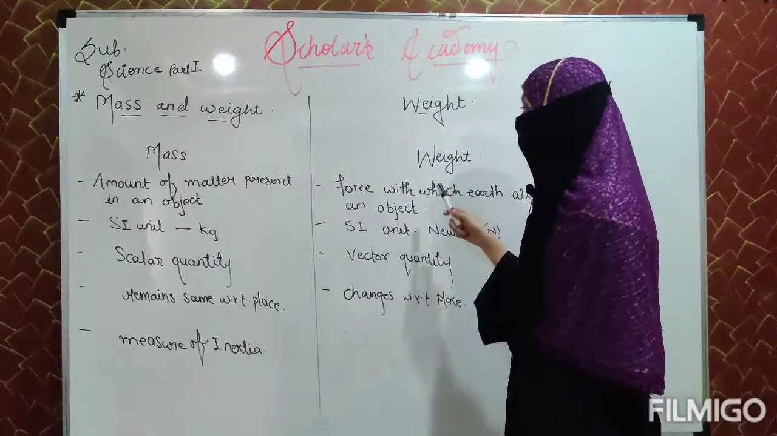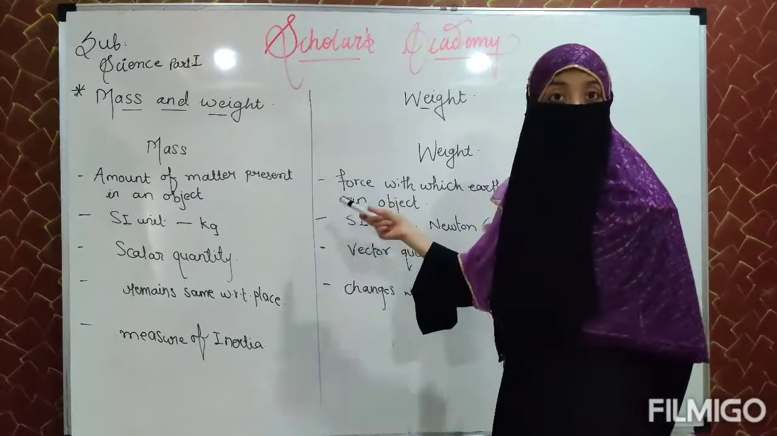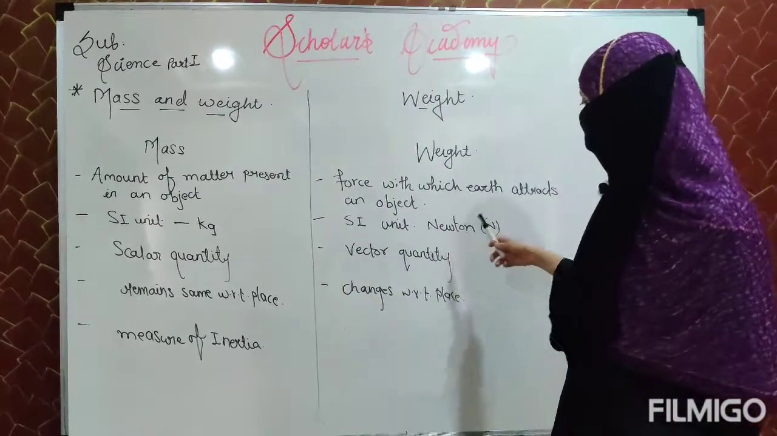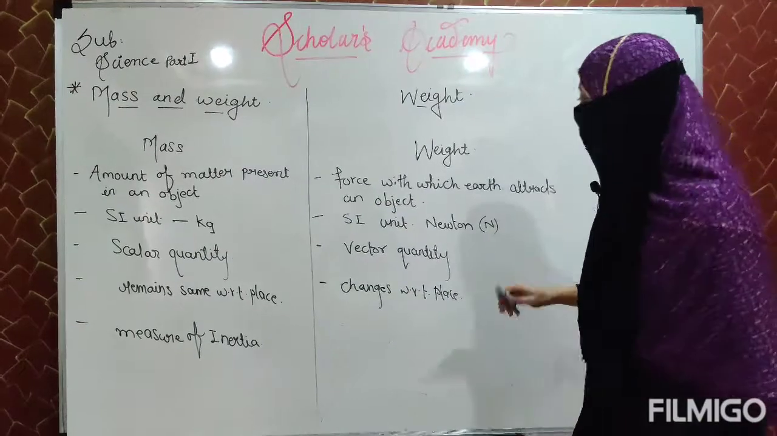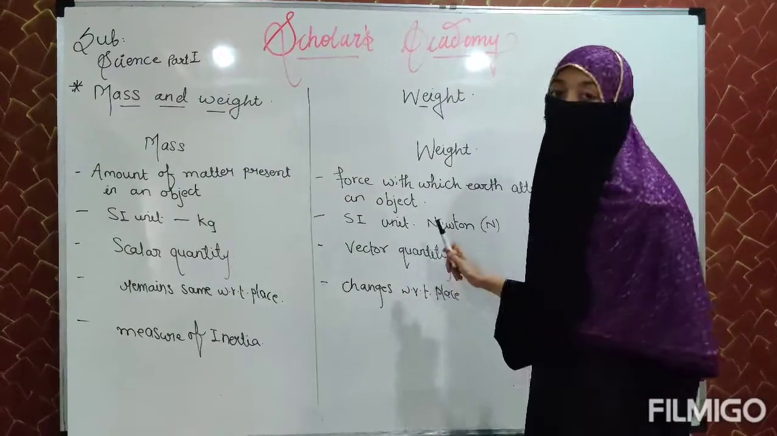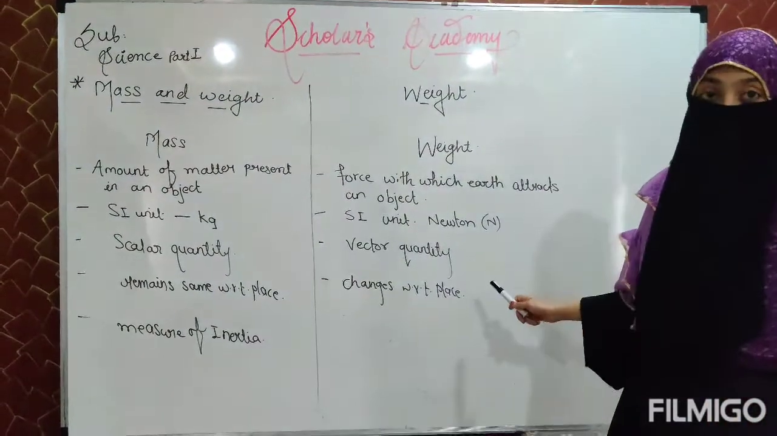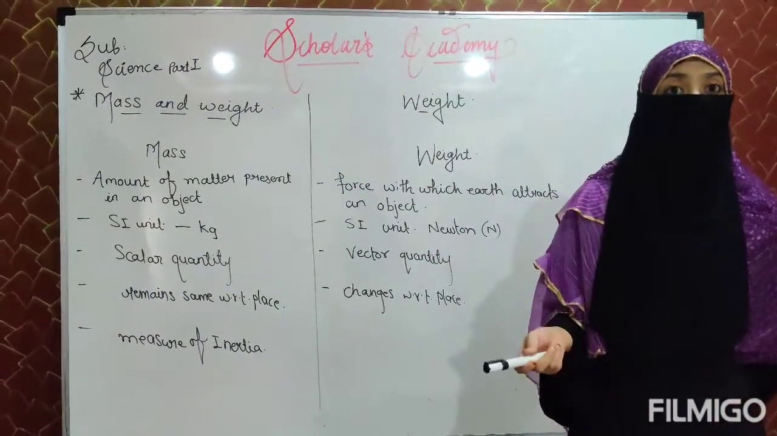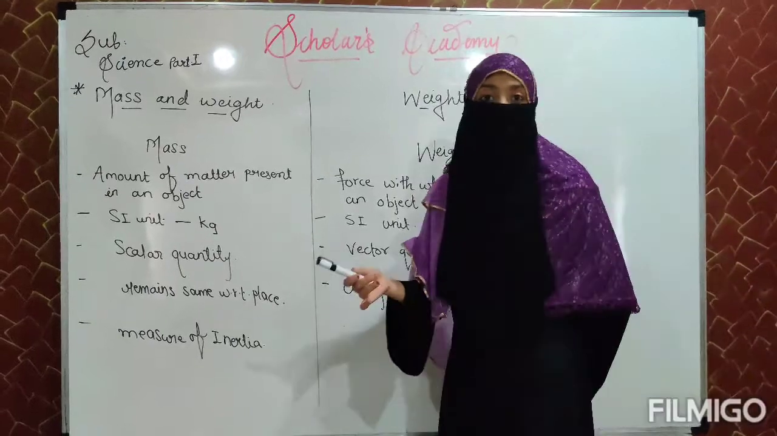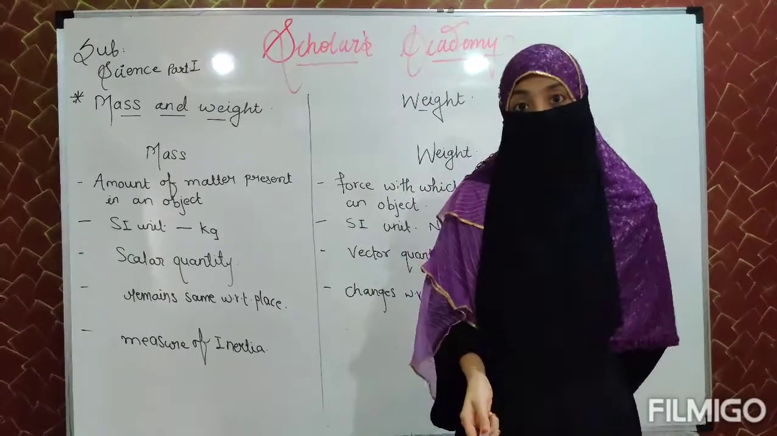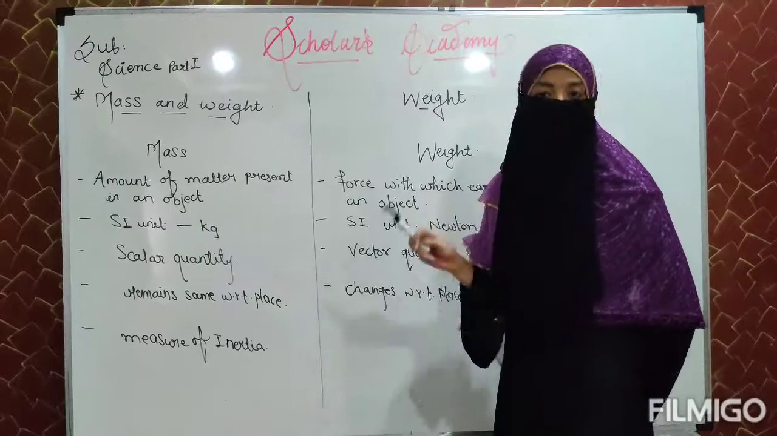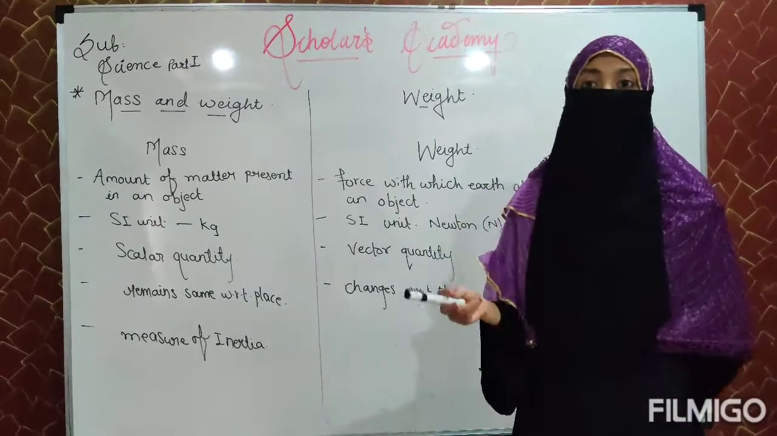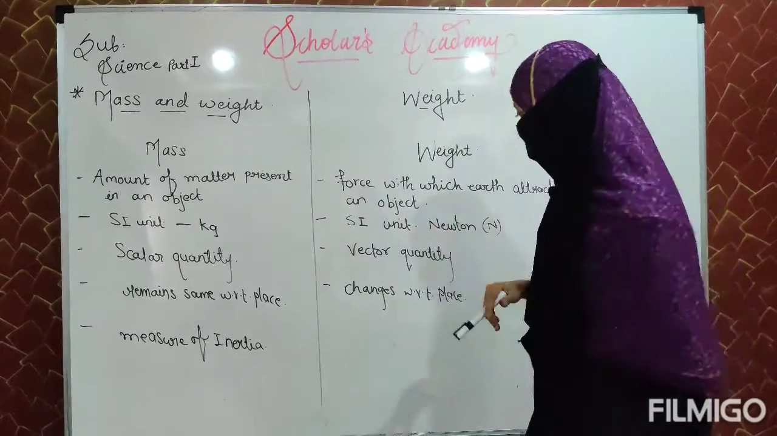As it is a force, its unit will obviously be Newton, denoted by capital N. It's not a scalar but a vector quantity. It has direction. Weight has direction similar to gravitational force. As the direction of gravitational force is towards the center of the Earth, the direction of the weight would be the same, towards the center of the Earth.